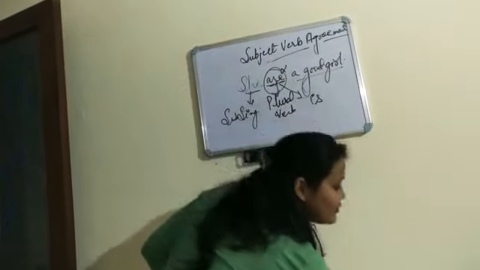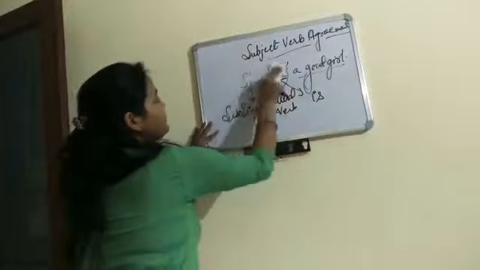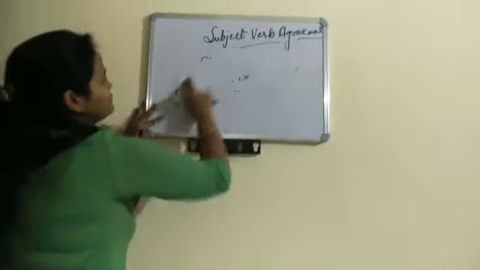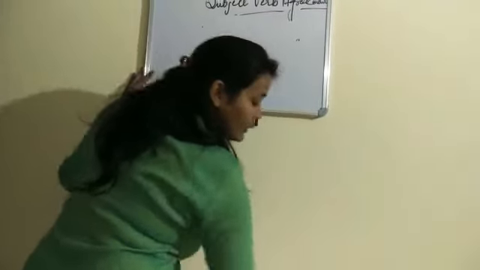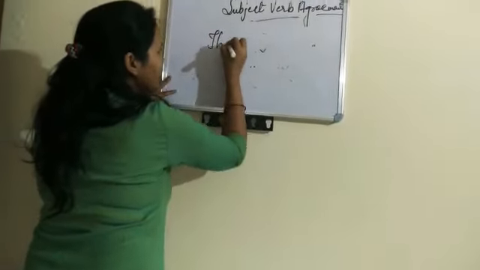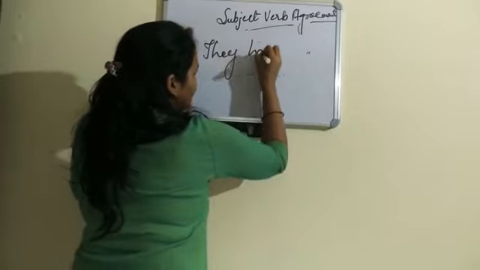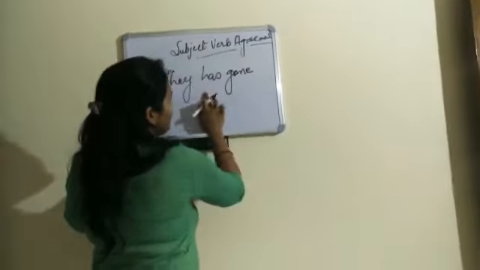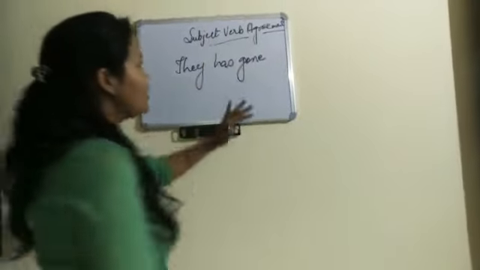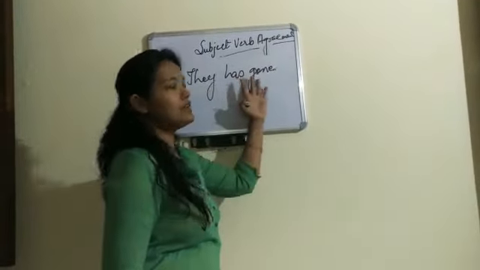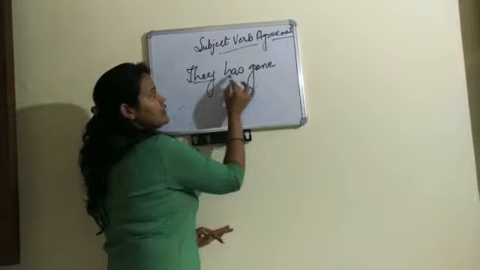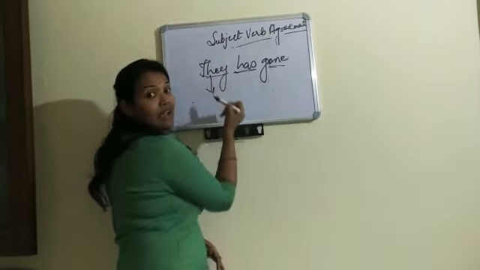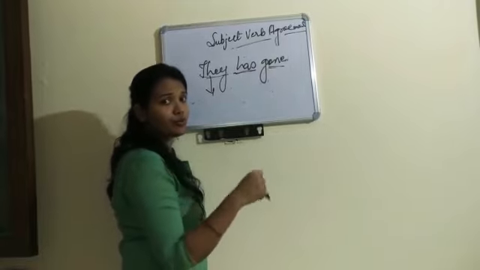Now it is a meaningful sentence. We will take another example. If I say, "They has gone," what is the error in this sentence? We have a subject, we have a verb here. We have "they." Is it singular or plural?